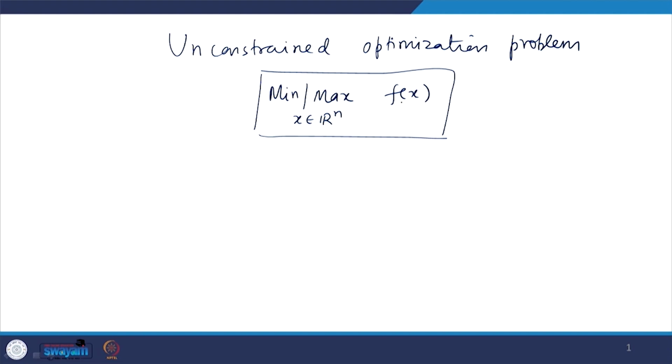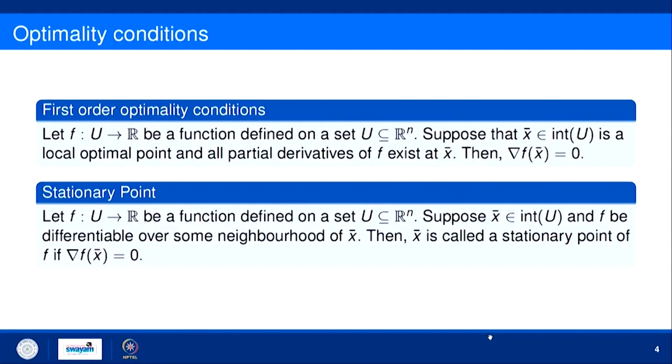Okay. So, how can we find the point of local maxima or local minima for this f? What are the necessary and sufficient conditions for this problem P? Suppose this problem is P. So, what are the necessary conditions for this problem P by which we can find out the various points of local maxima or local minima of this f? So, let us try to understand those conditions.